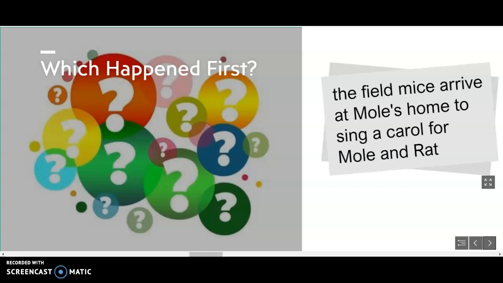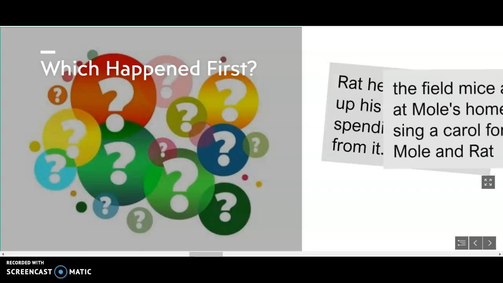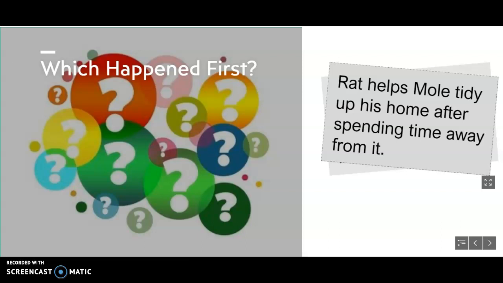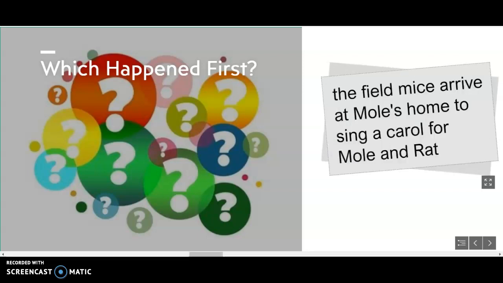Okay, we're on to number 5. Number 5 says, the field mice arrive at Mole's home to sing a carol for Mole and Rat. Do you remember in the story when that happened? Or, Rat helps Mole tidy up his home after spending time away from it. Think about when that happened. Which event came first? This one comes first. First, Rat helps Mole tidy up. And then after that, the field mice arrive and sing a carol for Mole and Rat.